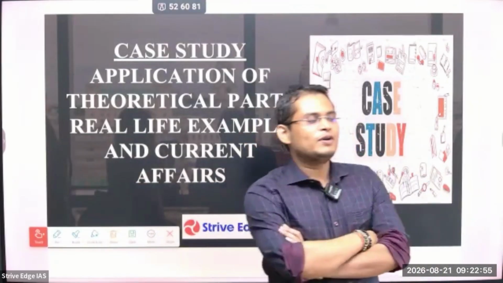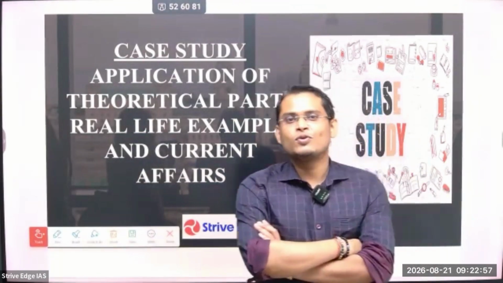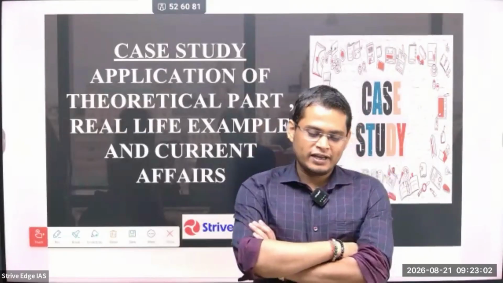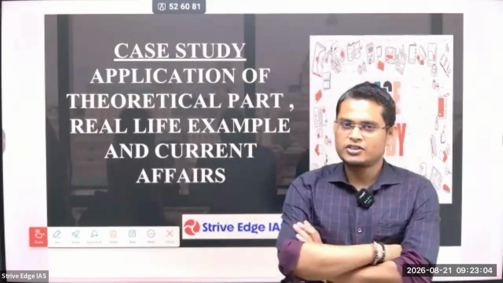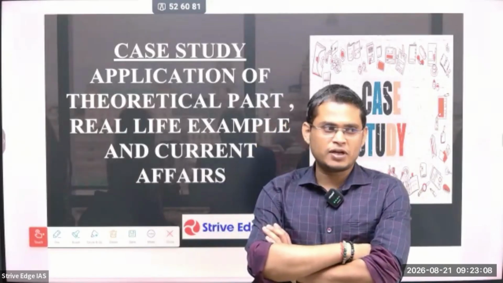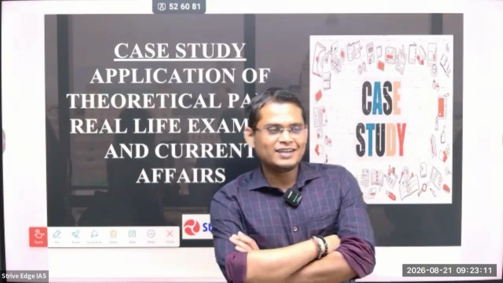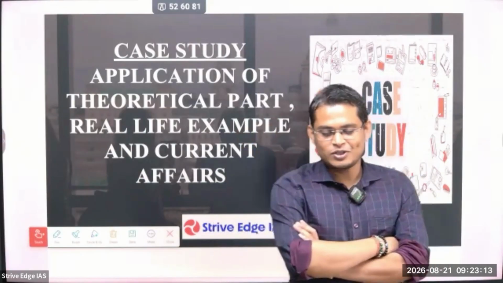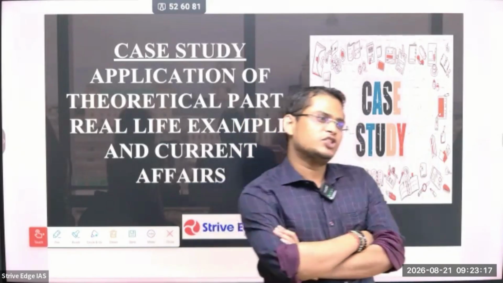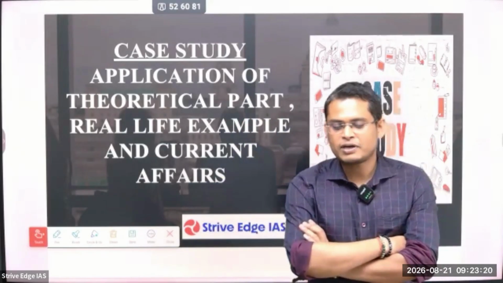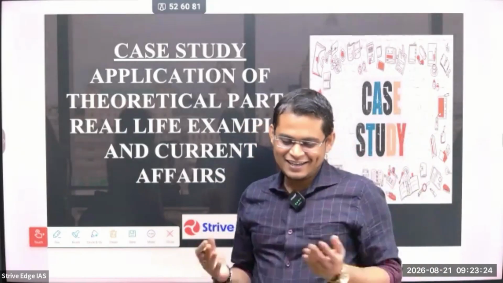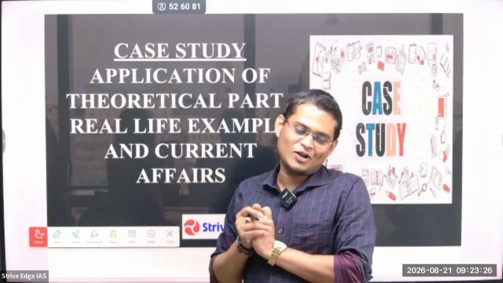Let's say you are the DM of a particular district and that district is known for severe disasters. आपके पास जो capability है, आप एक साथ 10,000 लोगों को medical treatment provide कर सकते हो, that's your maximum capacity. But एक disaster हुआ है जहाँ पर 1,00,000 लोग severely injured हो चुके हैं, वहाँ पर आप क्या करोगे? क्योंकि आपके पास तो maximum capability 10,000 है। In that case what kind of action are you going to take?